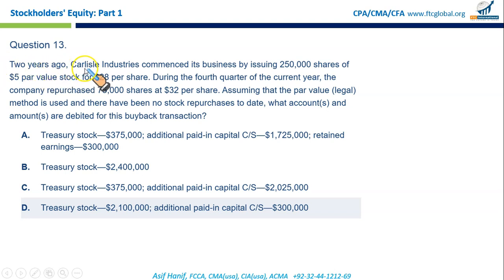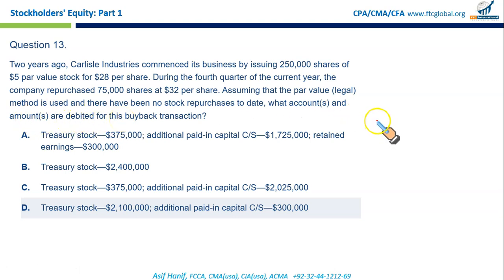Two years ago, Carlyle Industries commenced its business by issuing 250,000 shares of $5 par for $28 per share. That was the original issue price. During the fourth quarter of the current year, the company repurchased 75,000 shares at $32 per share. That is more than what you received. Assuming that the par value or legal method is used and there have been no stock repurchases to date, what accounts and amounts are debited for this buyback transaction?